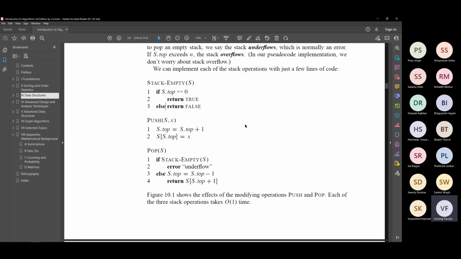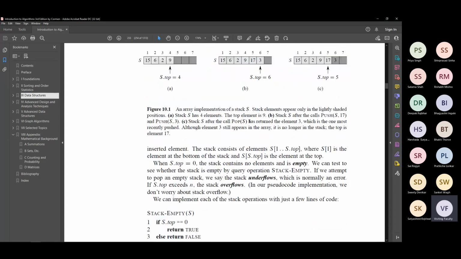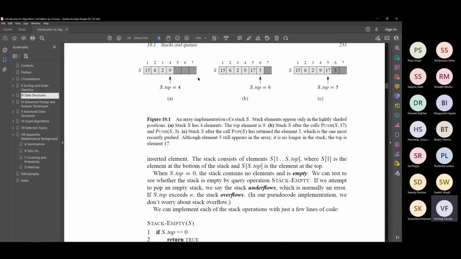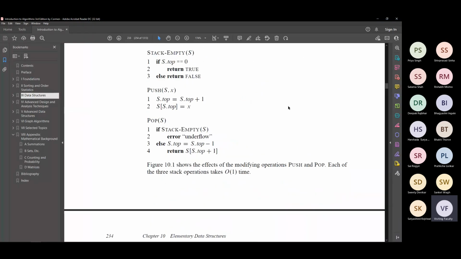Now push is very, very easy, right? What do you do here? So let's just look at this example. You push the element 17. So from figure A to figure B, S dot top is equal to 4 in figure A. Now you push the element 17. What do you do? You have to increase S dot top to the next position 5. So S dot top is S dot top plus 1. And then at the location 5, you enter the value 17. So S at the index S dot top takes the value 17. Right? That's all that is being done.